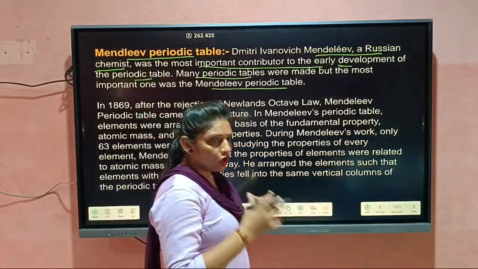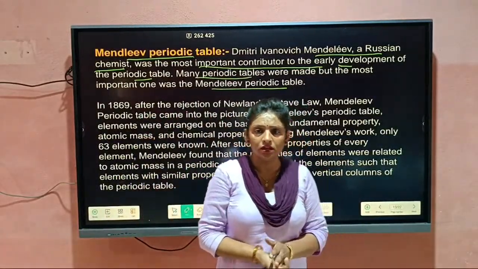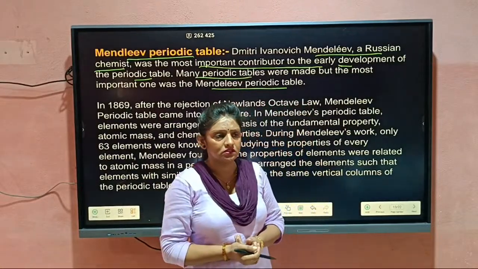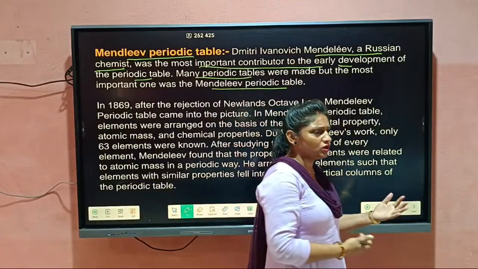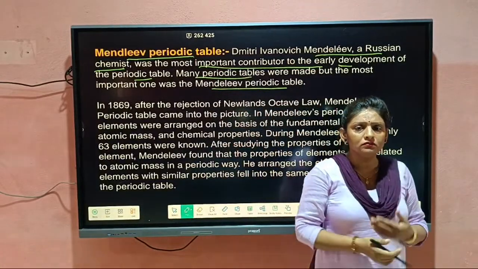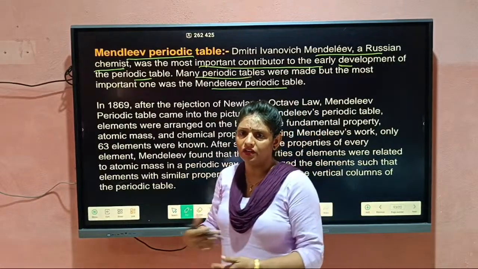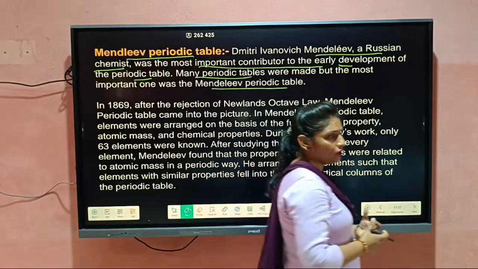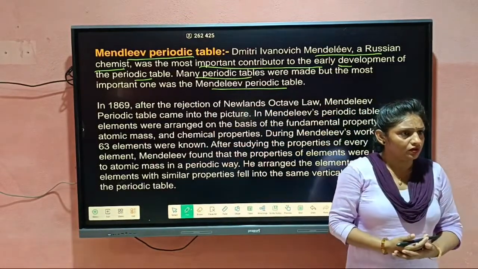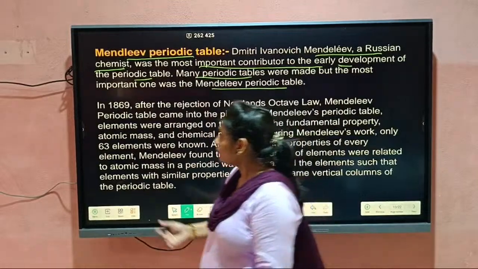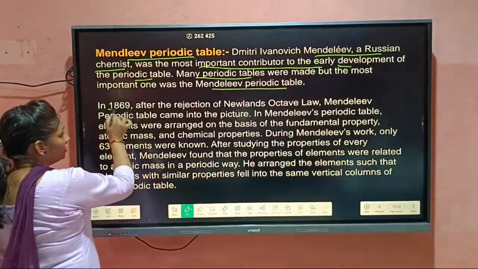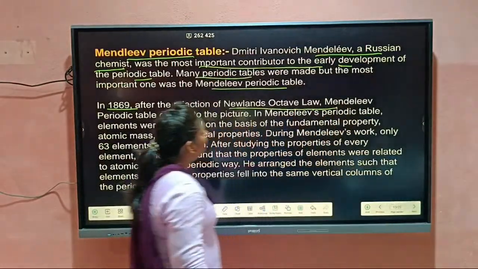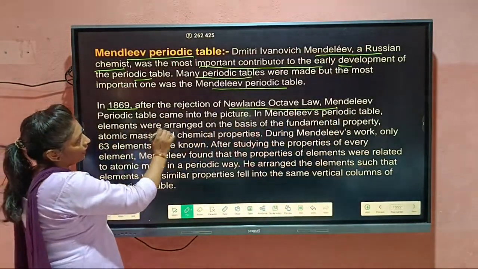Dobereiner tried and gave his assumptions. Newlands also gave his assumptions. Some other laws, like Halleck's law, were also there. Some other laws were given by different scientists. But Mendeleev has the important role among them. So in 1869, after rejection of the Newlands octave law, Mendeleev periodic table came into the picture.